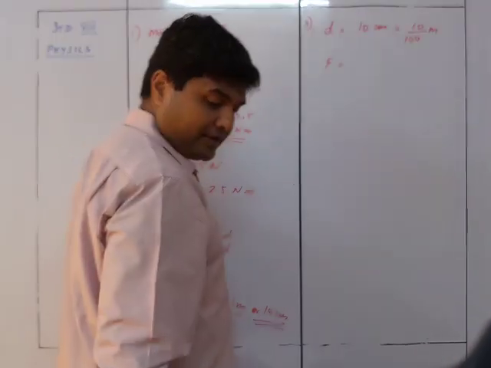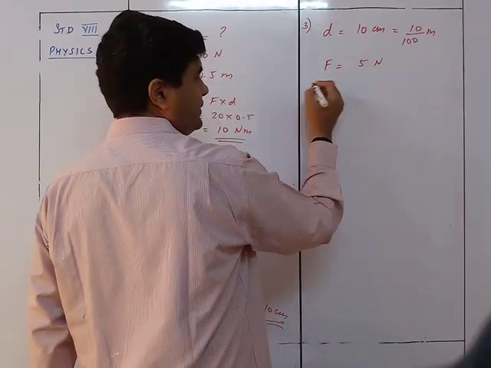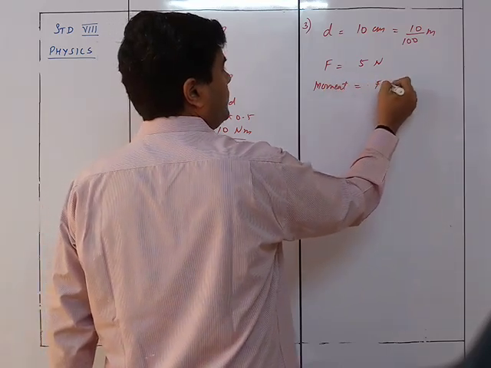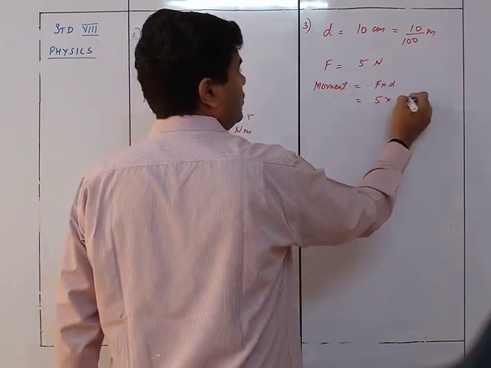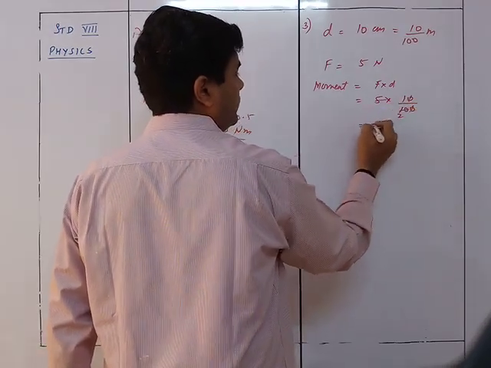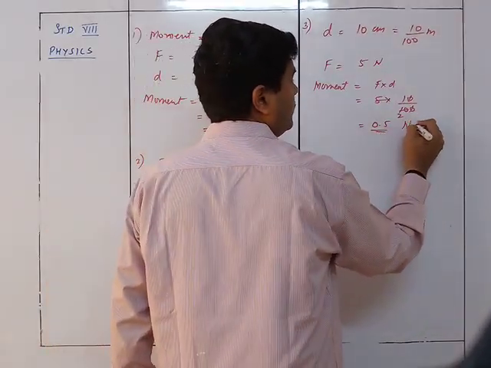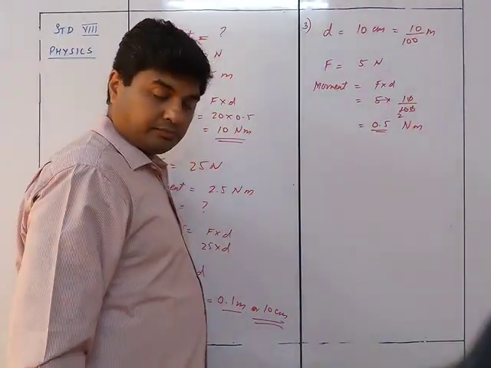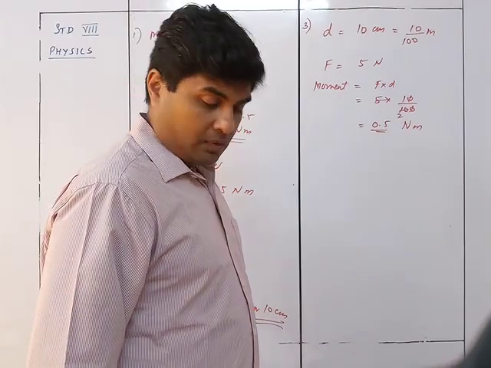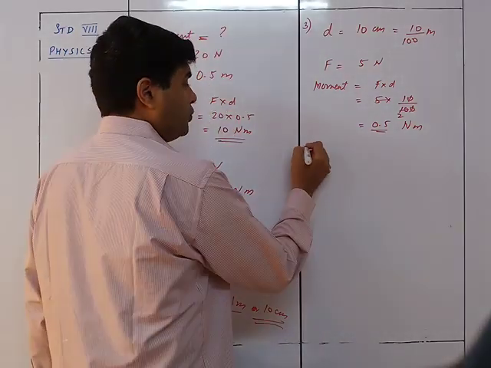Force applied is how much? 5 Newton. So moment, which we need to find out, is F into D, which is 5 into 10 upon 100. That gives me 1 upon 2, which is 0.5 Newton meter. Clear? Right? We see the next one, sum number 4.